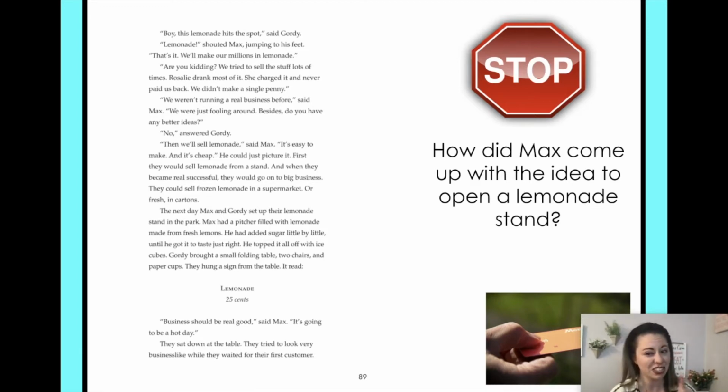Remember, charged means that she didn't actually pay for it. Basically she gave them an IOU and said, I'll pay you later.